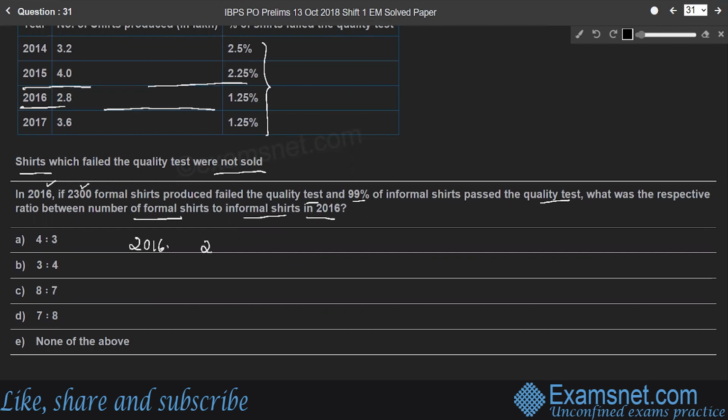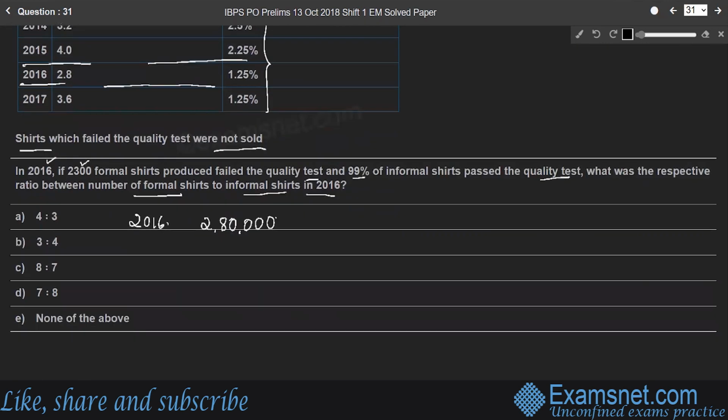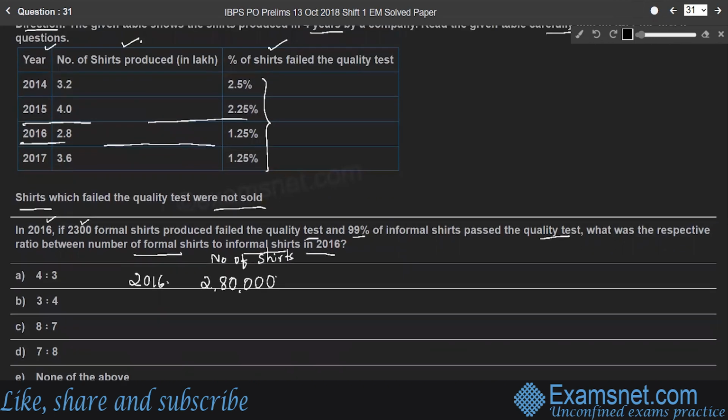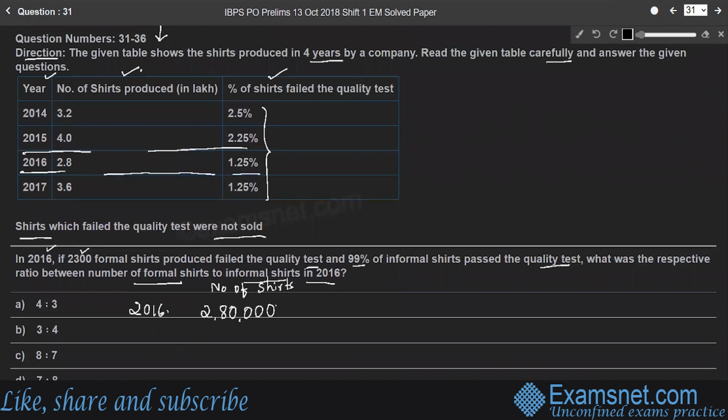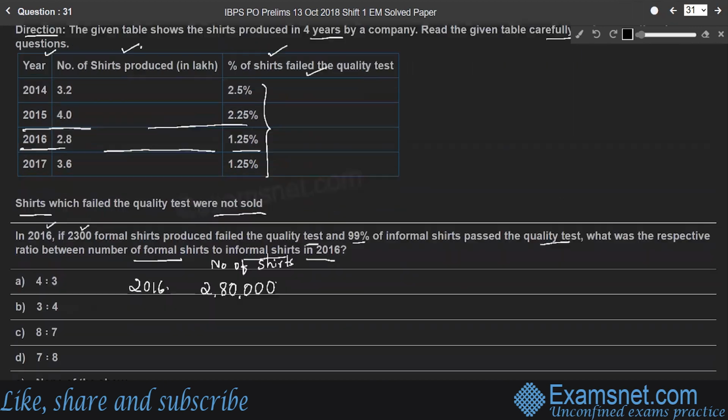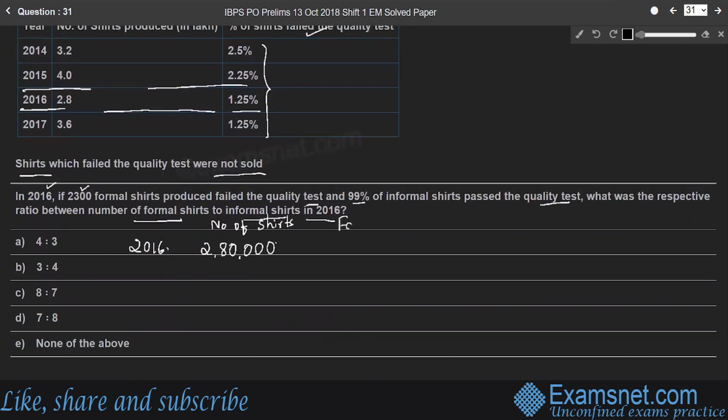It is given that in 2016, the number of shares produced is 2,80,000, and of that 1.25% of shares failed the quality test.